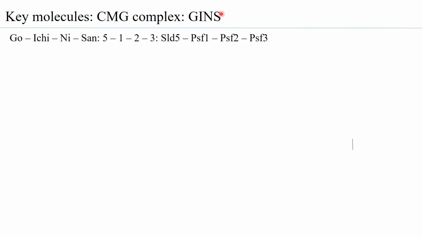Because the four subunits that comprise the GINS are SLD5, so the 5 over here, PSF1, 1 over here, PSF2, 2, and PSF3. So thereby you have 5, 1, 2, 3. In Japanese, it is Go Ichi Ni San, and therefore this complex is called GINS.